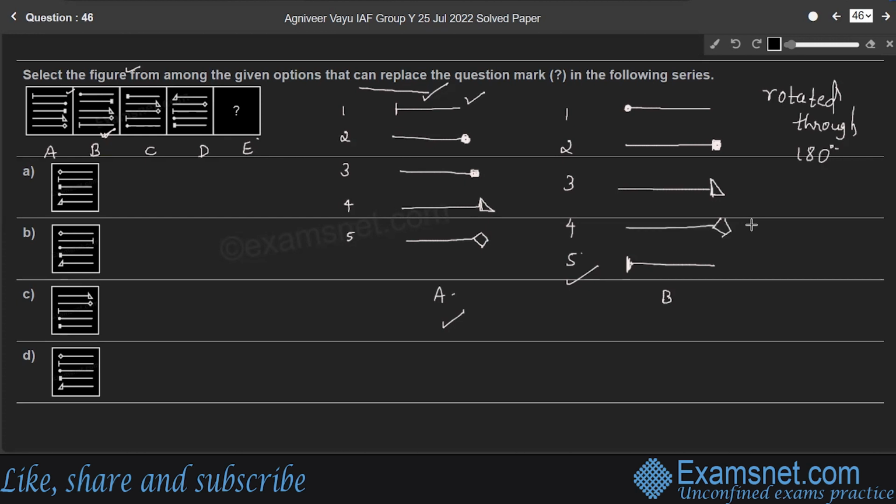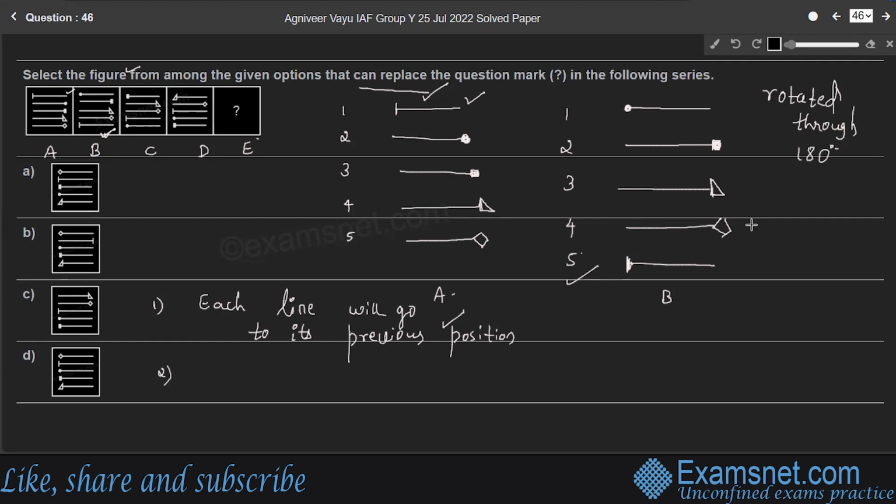right? Here, the simple rule is, first rule is, each line will go to its previous position, right? And direction of the second line changes, right?